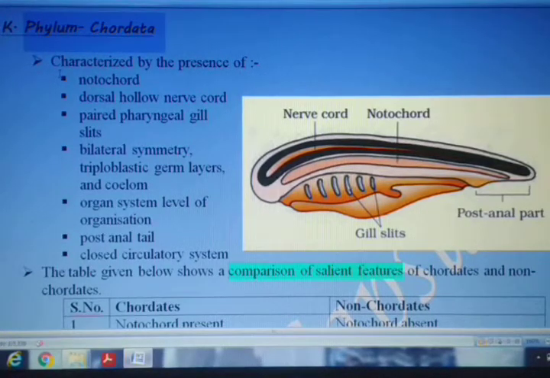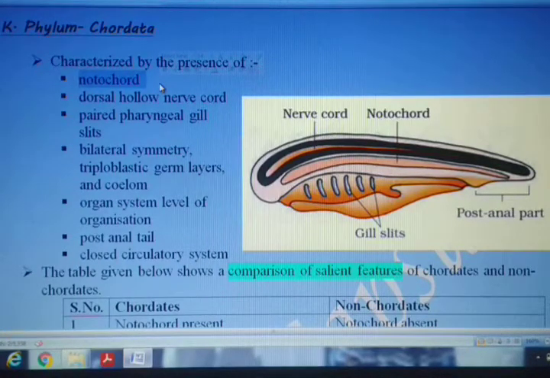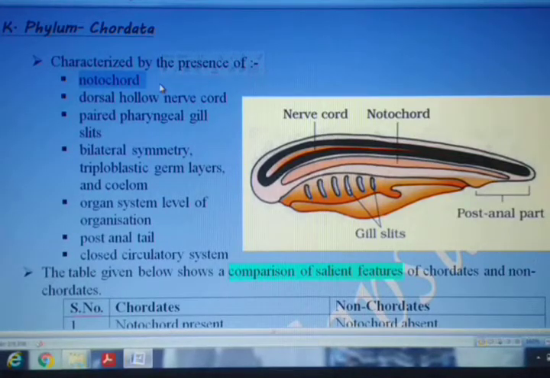Now, the name suggests chordate, meaning this is a little different from the others, and this is different because of the presence of a structure which is called notochord, which is not found in all other phyla, starting from the beginning, Porifera, to Hemichordata.